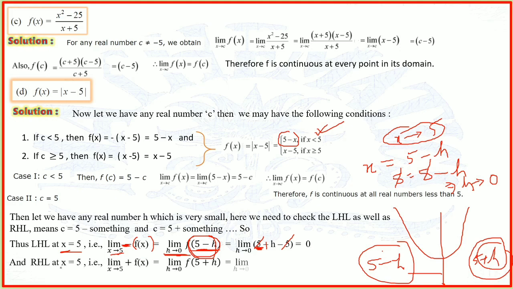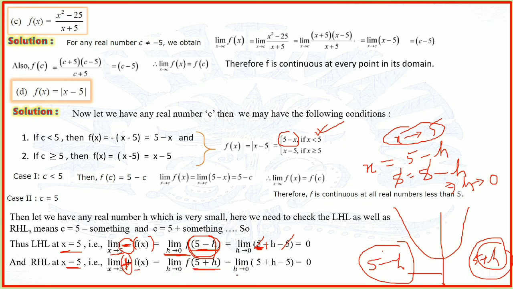Now the right hand limit, similarly at x equal to 5, x tends to 5 plus. The plus superscript means right hand limit, and minus means left hand limit. Again, limit h tends to 0 of f of 5 plus h.